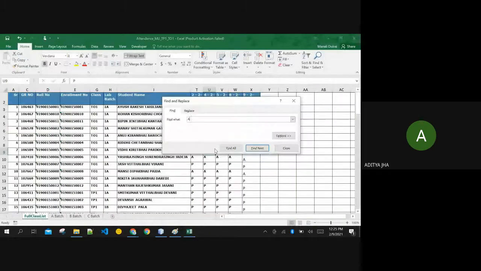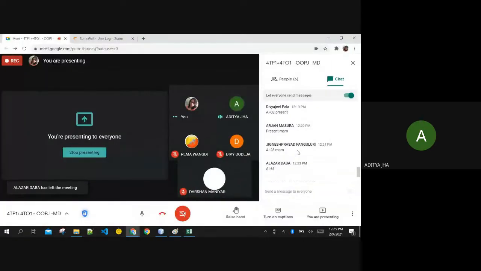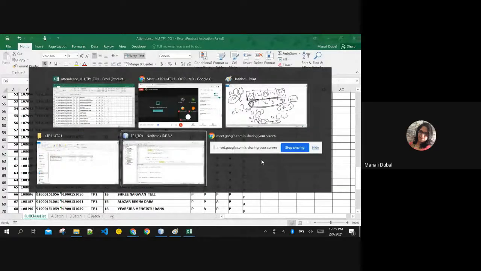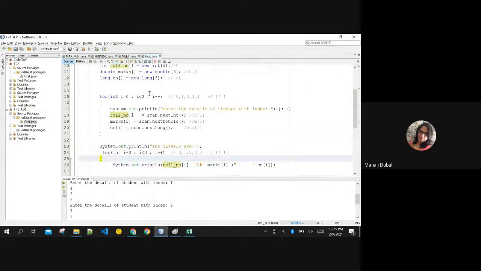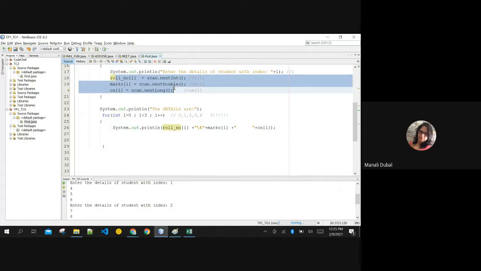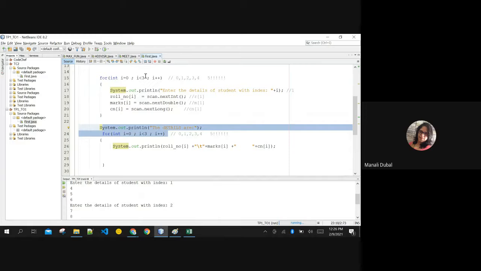Ma'am, I have a doubt. How will you print the data in table format? Okay, in tabular format. See, you know this much, inputting the data and all. This is clear to you. Now, if I have 3 arrays here and I want to print all 3, then the index is the same, right? The for loop you created for accessing will be the same for printing also. Same loop for accessing, same loop for printing. Copy paste only.